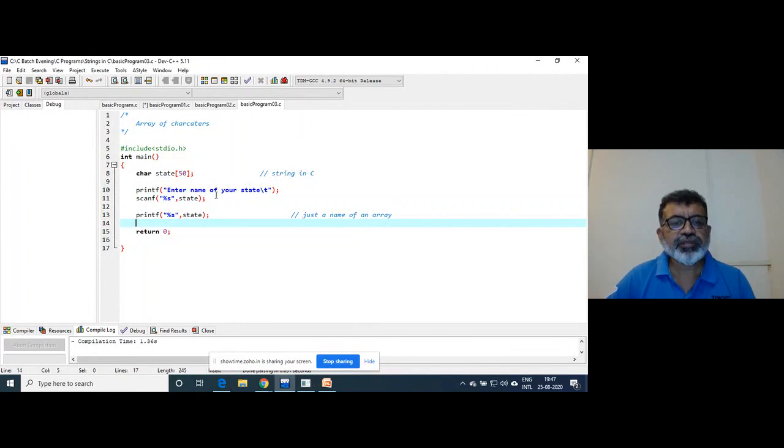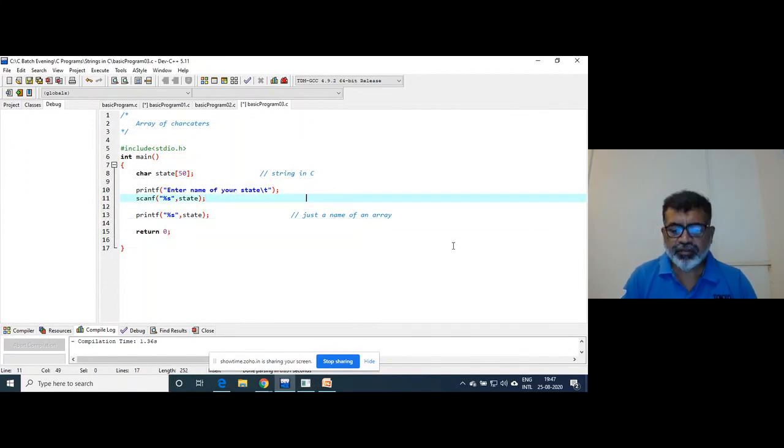So what is the reason? The reason is that scanf cannot take a multi-word string. That is the limitation of the scanf function.